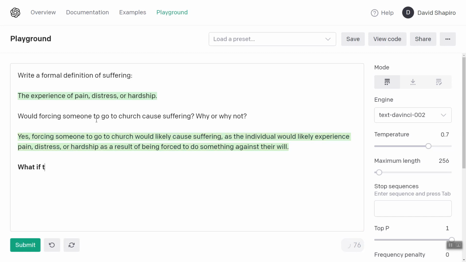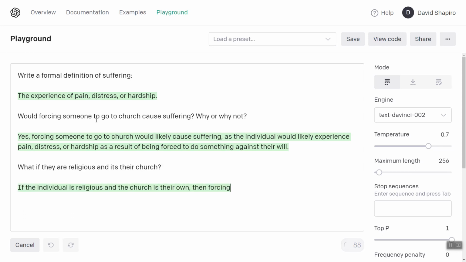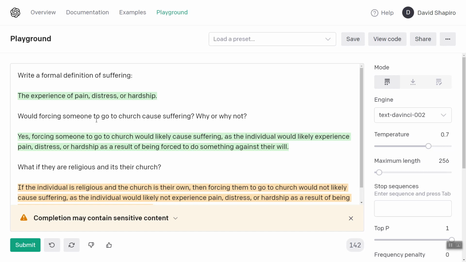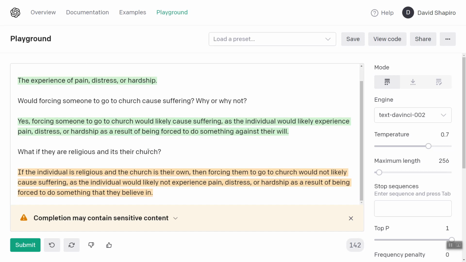Okay. What if they are religious and it's their church? Oh, and well, it said forcing someone to go to church would cause suffering because it's against their will. So here I added the amendment, what if they're religious and it's their church? If the individual is religious and the church is their own, then forcing them to go to church would not likely cause suffering.